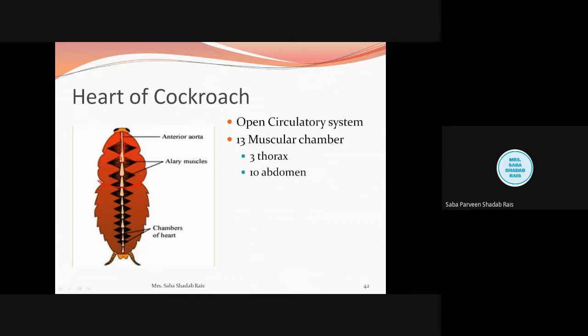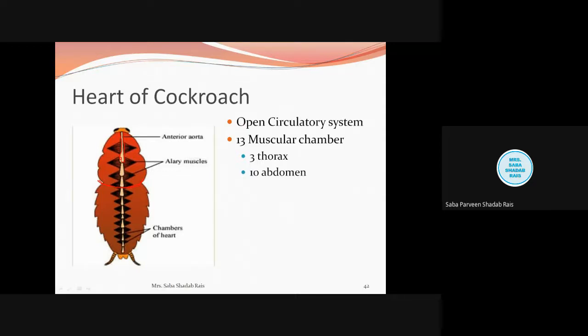heart. All right, so now here what we have learned about the heart, that heart consists of a series of 13 muscular chambers, out of which 3 are present in the thoracic region and 10 are present in the abdominal region. Now when we talk about the posterior end of the heart, it is closed. When we talk about the anterior end, it is extended, or you can say it forms the aorta.